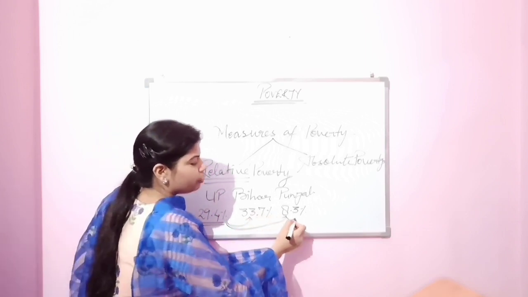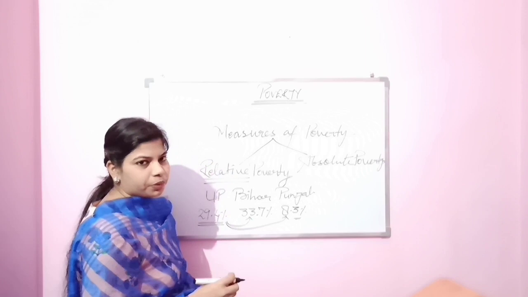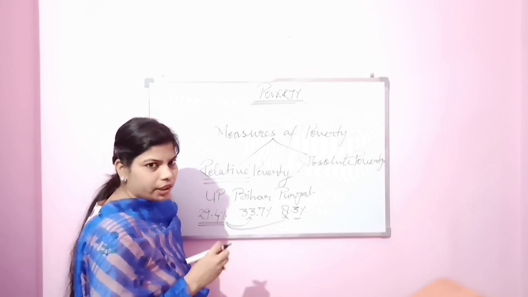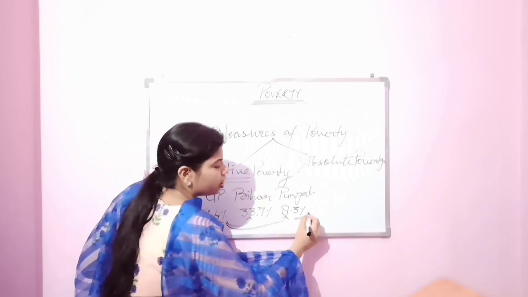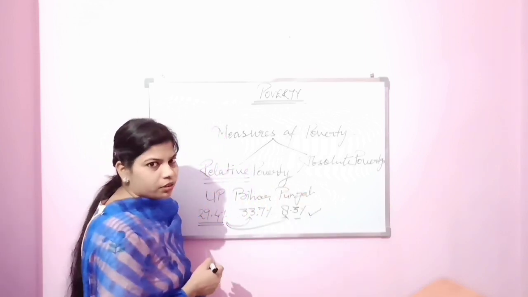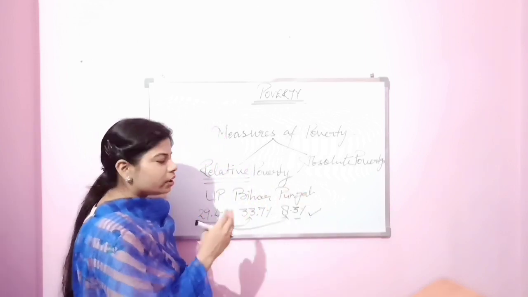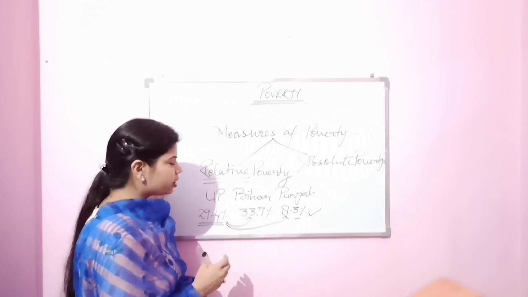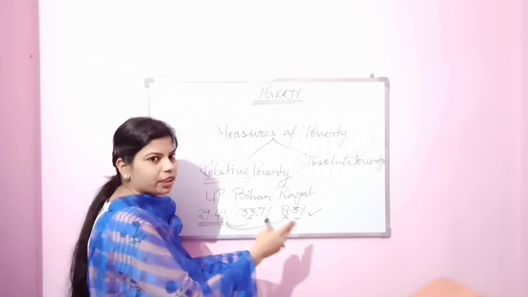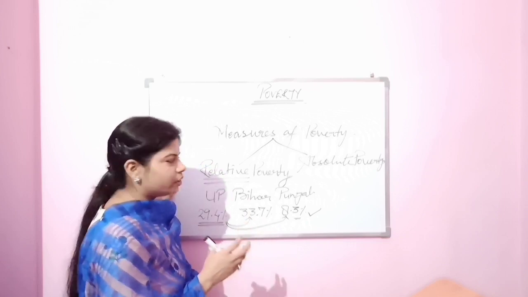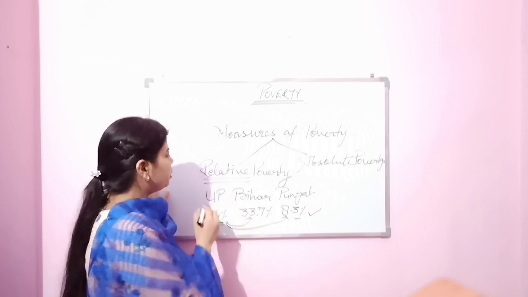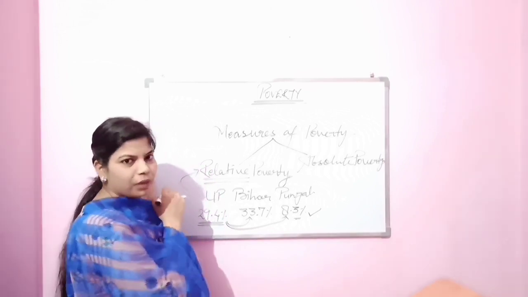That means in Punjab, very few people are living below the poverty line. So the condition of Punjab is far better than UP. In this way, on a comparison basis, we can measure which state has a better position and where fewer people are living below the poverty line. This example is of relative poverty.